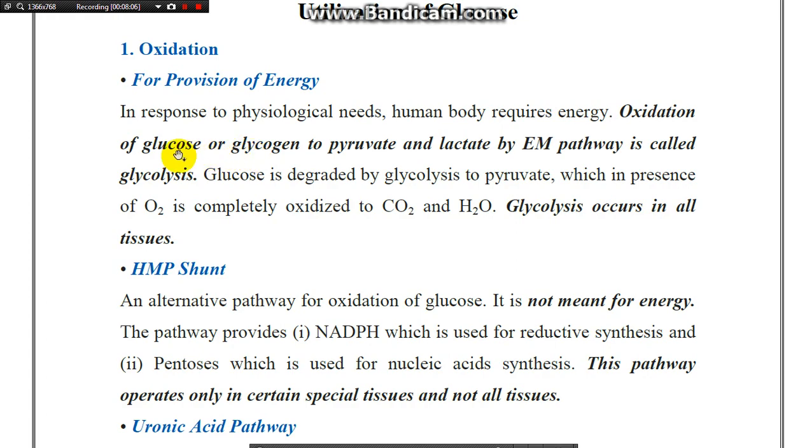Glycogen is hydrolyzed to glucose, and the glucose is converted to pyruvate by the glycolysis process, and to lactate, by the Embden-Meyerhof pathway. The Embden-Meyerhof pathway is called the glycolysis process. The glucose is degraded by glycolysis to pyruvate, which in the presence of O2 is completely oxidized to CO2 and H2O. Glycolysis occurs in all tissues.